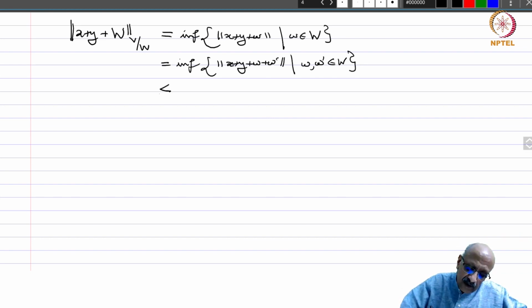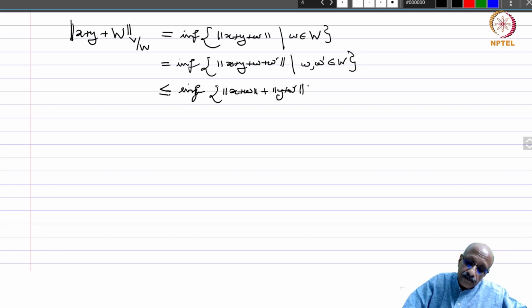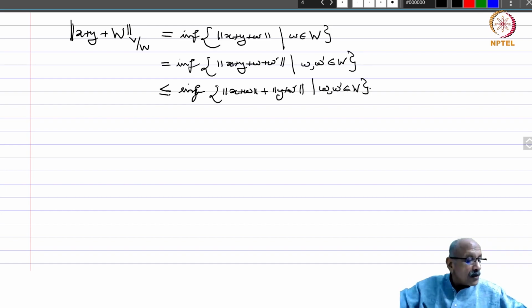So now, because of the triangle inequality, this is less than or equal to the infimum of norm of x plus w plus norm of y plus w dash, w, w dash in W. And now this is equal to, so this is a small checking on the notion of infimum from real analysis, which you should do.